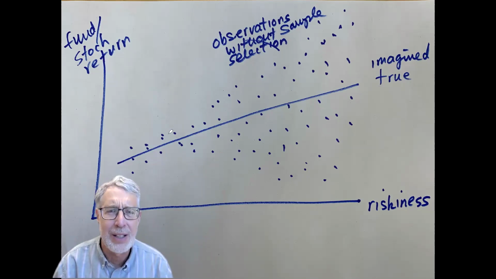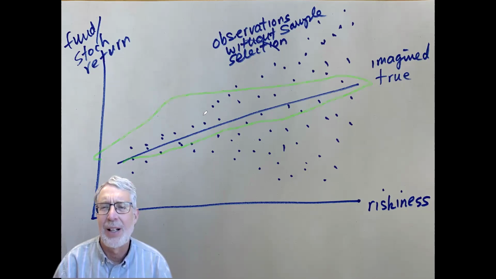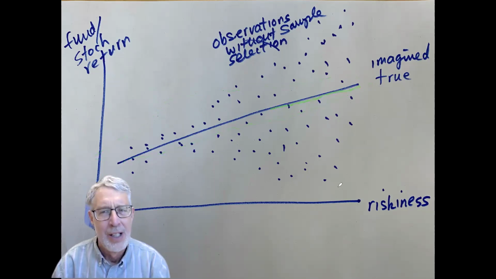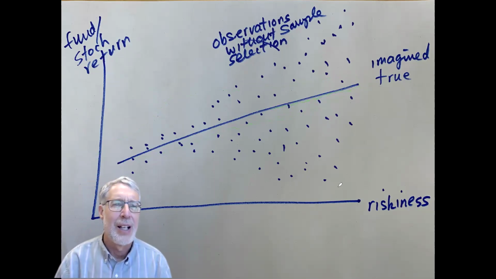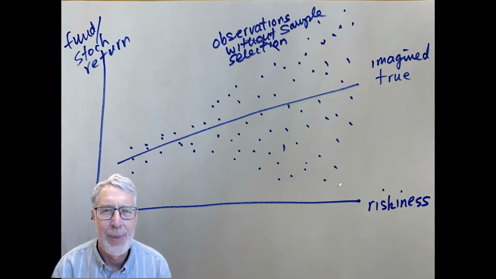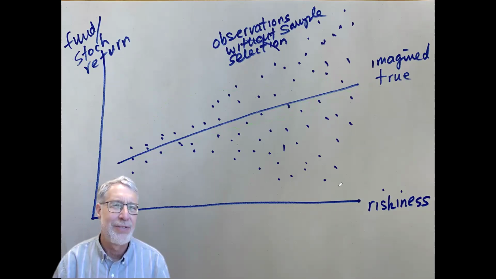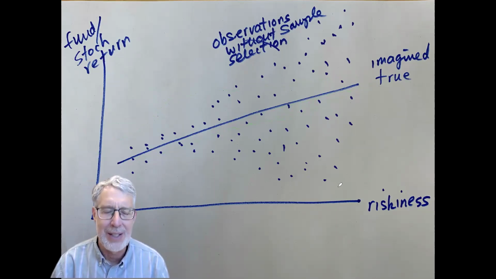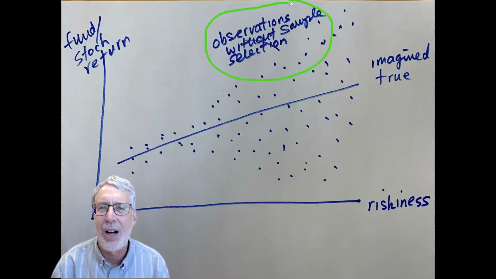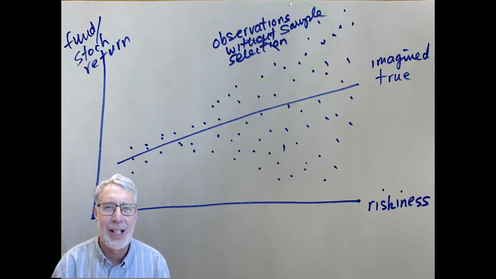So now we'll imagine that there's a true, on average, population relationship, which is this positive solid blue line: the higher the risk, the higher the return on average across many funds or financial instruments. Let's imagine these are our observations without sample selection.